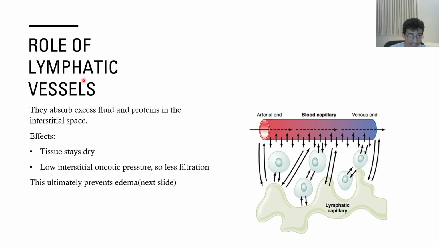And the role of lymphatic vessels: if there is excess fluid or proteins that want to pull fluid into the interstitium, then lymphatic vessels absorb these fluids and proteins, so the tissue stays dry and there's low interstitial oncotic pressure, so there's less filtration. Why do we want less filtration? Because lots of filtration will cause edema.